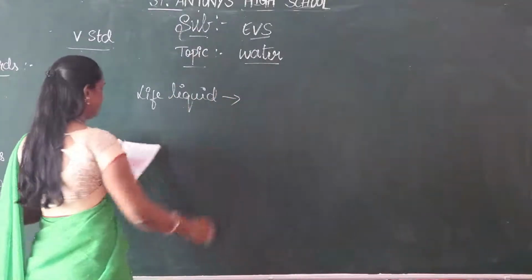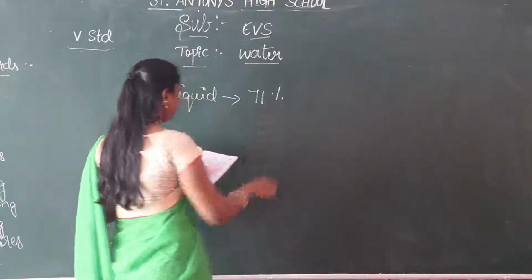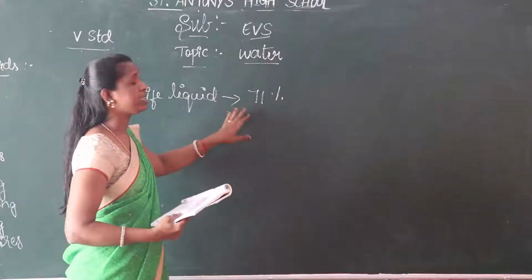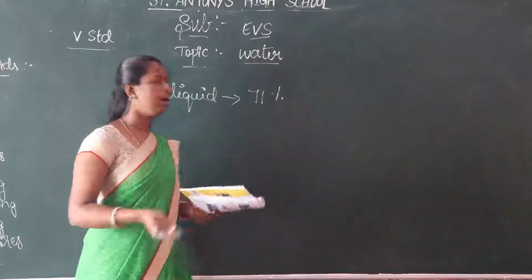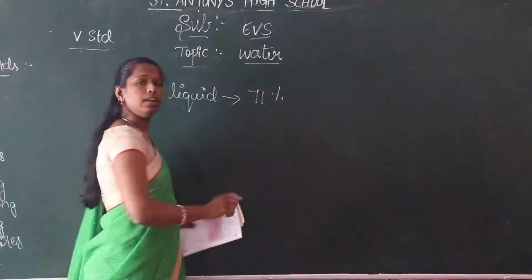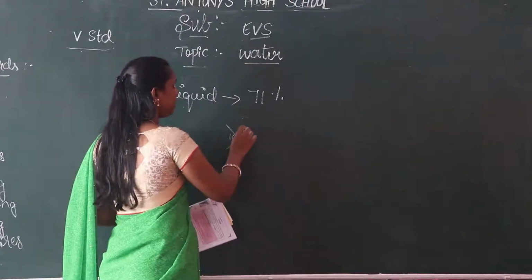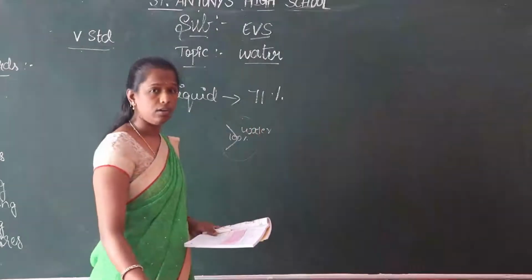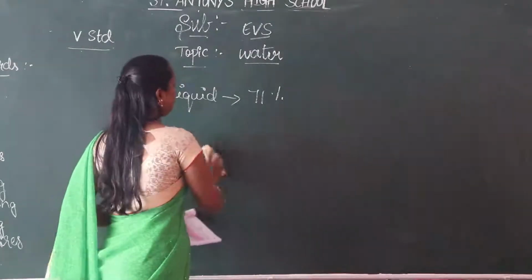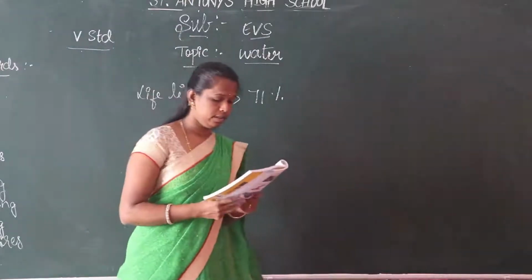Usually water is covered on the earth. About 71% of the earth's surface is covered by water. The remaining is land. So when compared to 100%, 71% of the earth is covered by water.